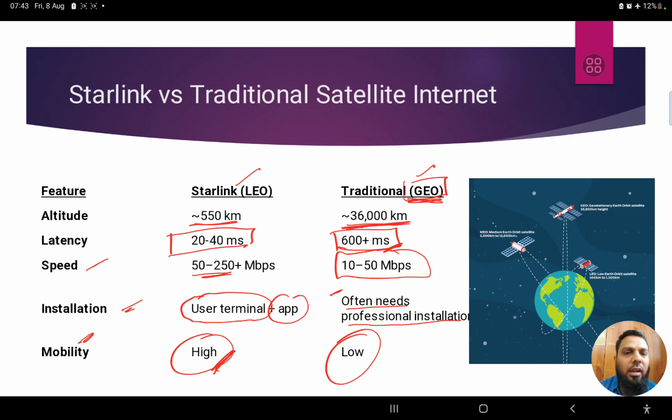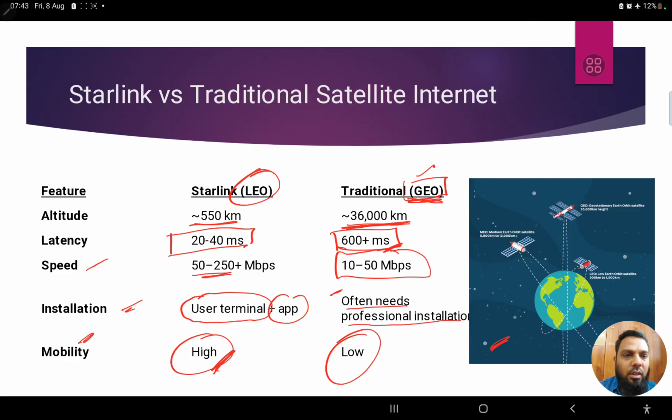Just trying to understand the low earth orbit. If you see this particular picture, this particular orbit, you can see it is very near to the earth, right? You can see the distance from the earth. So very near to the earth, approximately 550 kilometers from the surface. That is something called a low earth orbit, right?